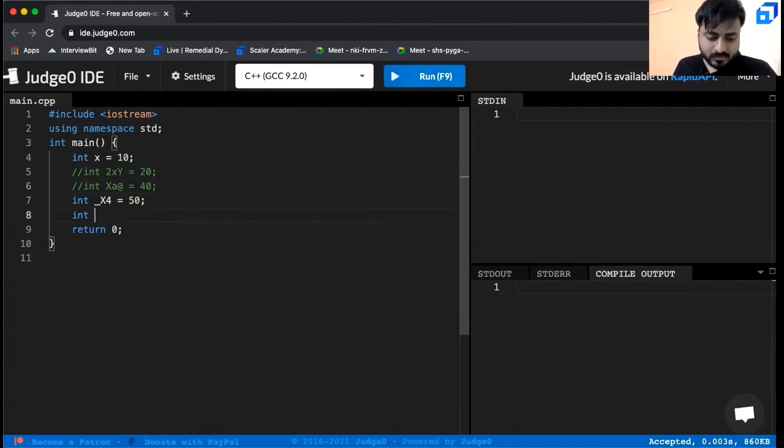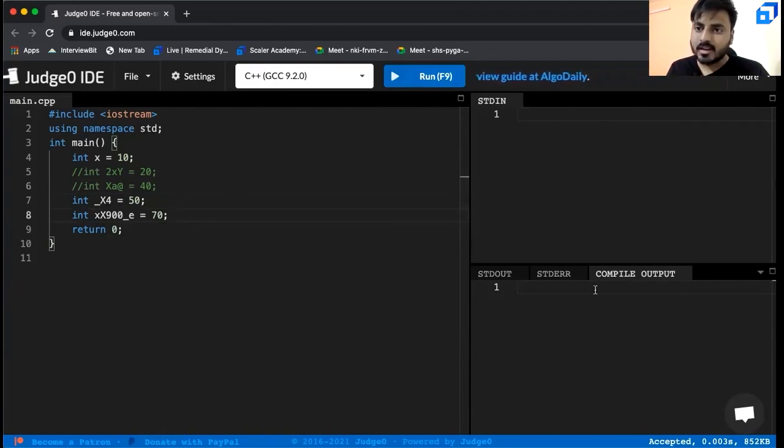Now, a small question. Is this variable name correct? Yes or no? Take a minute and tell me. You're not getting any compile-time error. That means this is working correctly. So in this case, this is also correct. Why? It contains only small letters, capital letters, numbers, or underscore.